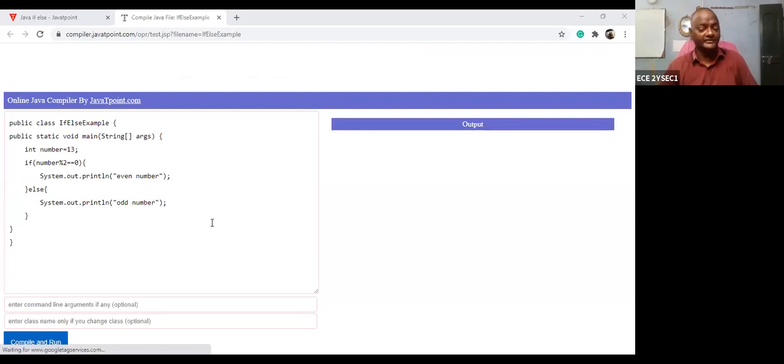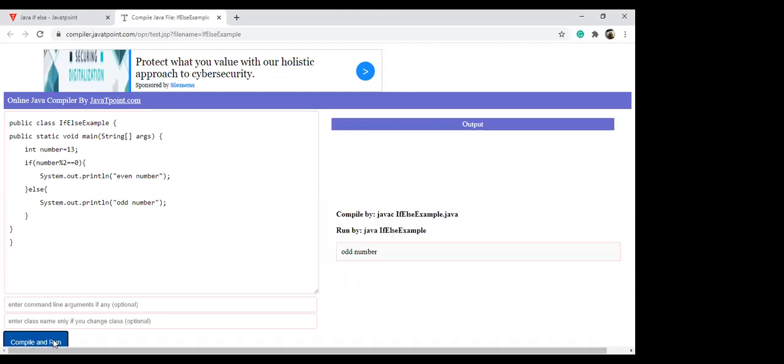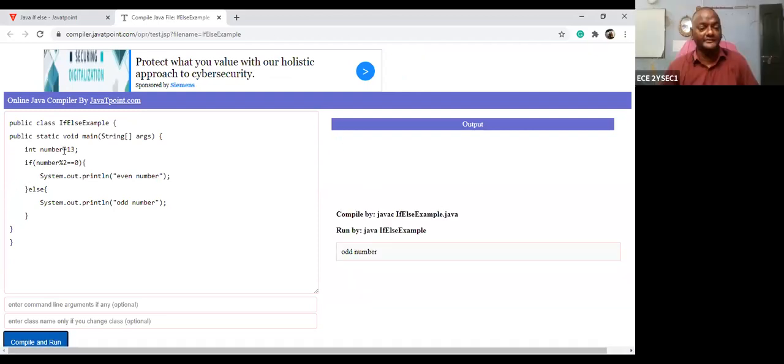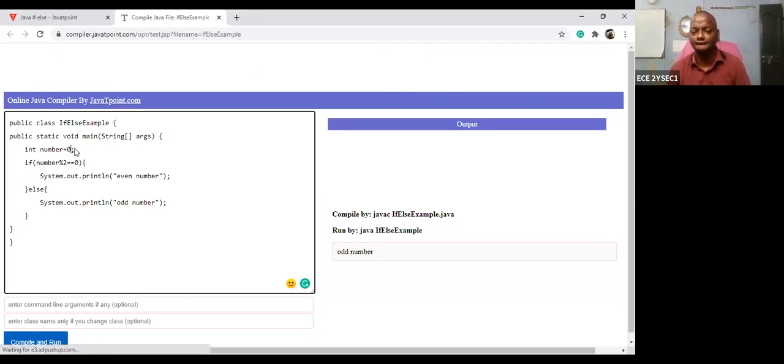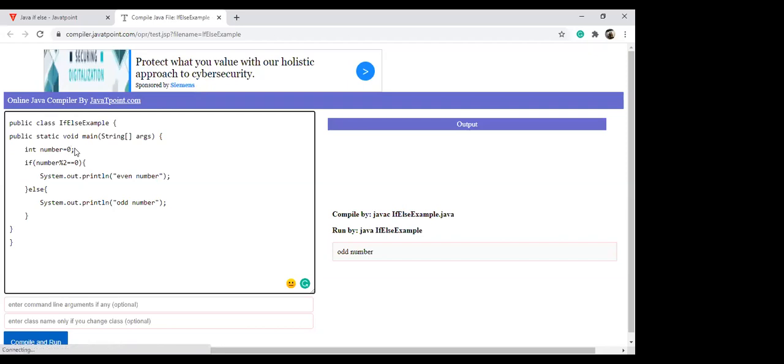Right. So this is the if-else condition. So I can check the run. Yeah, you will get the odd number. Suppose I give 0, can you please tell me what is the output? Input is 0. What is the output? Even, sir. Yeah. Why?